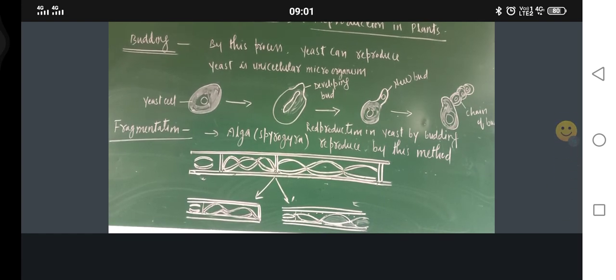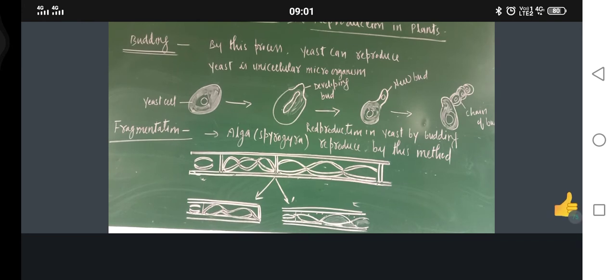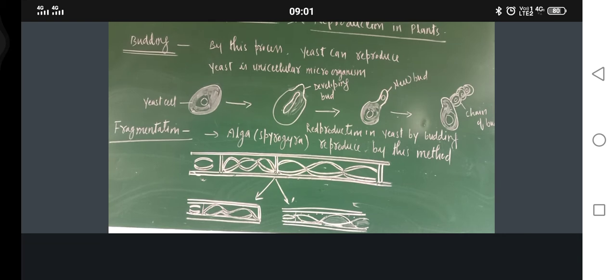And fungi, you might have heard about the fungi. Just see, in bread, white and black patches develop if it is kept overnight. If bread is not kept in a safe place, after 1 or 2 days some black patches develop.